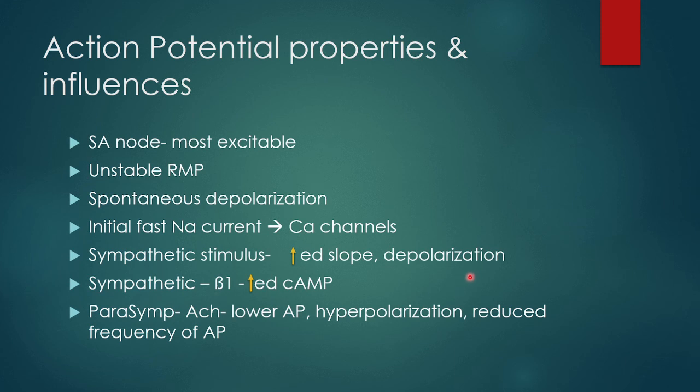It also releases norepinephrine, which acts on the SA node through the beta 1 receptors, and ultimately it leads to increased cyclic AMP concentration and increases the rate of firing of the action potential. Parasympathetic stimulation is coupled to M2 receptors which decrease the cyclic AMP, and they oppose the positive chronotropic effect of the sympathetic stimulation. It also releases acetylcholine, which lowers the overall pacemaker potential, hyperpolarizes the cell, ultimately reducing the frequency of the action potential.